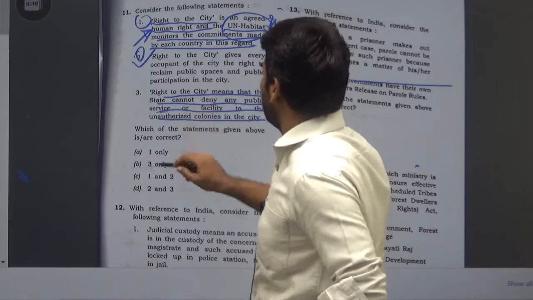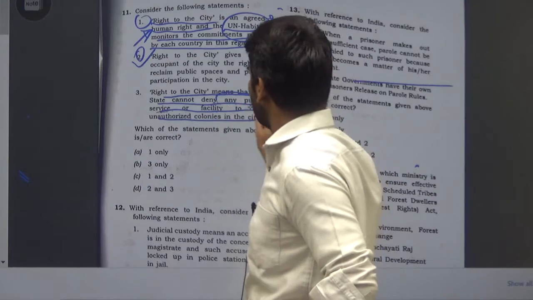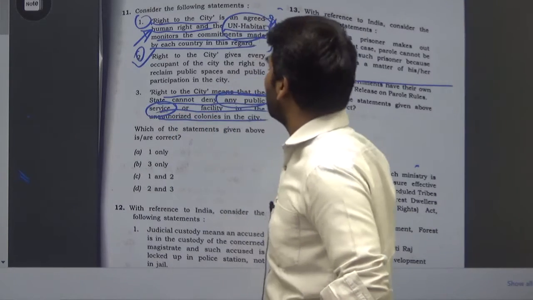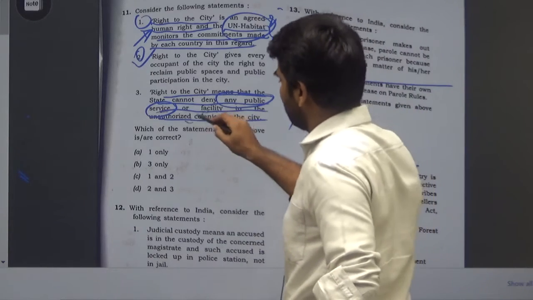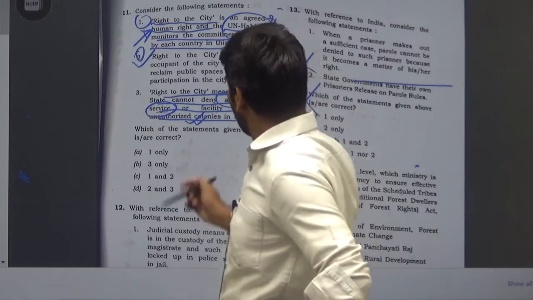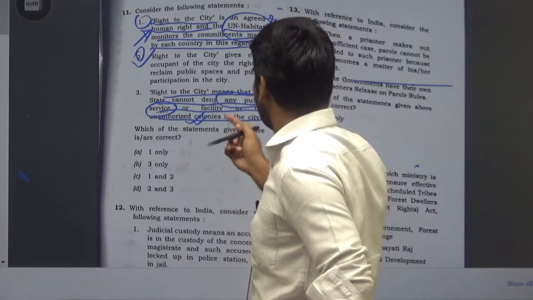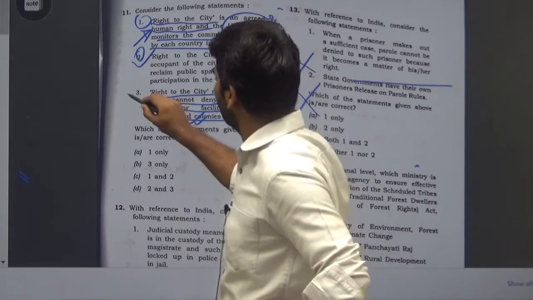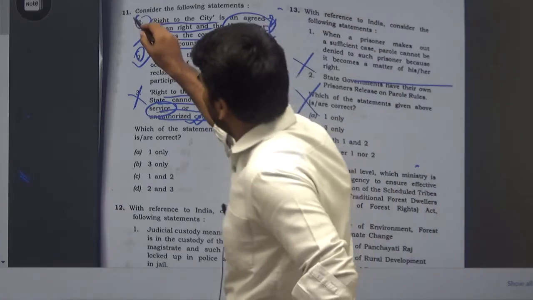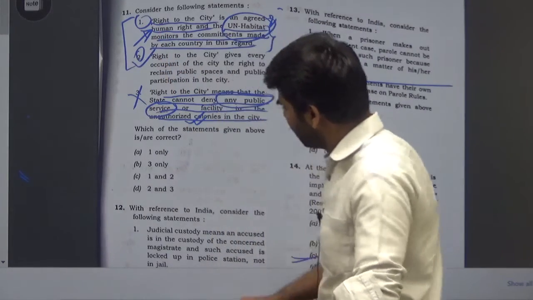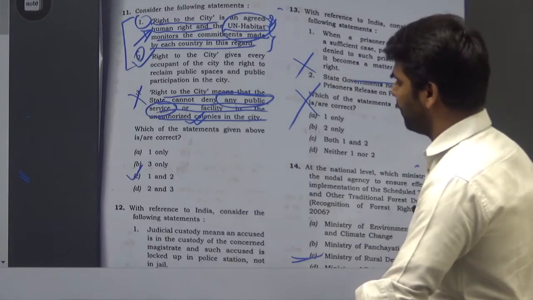Here the statement is, right to the city means that the state cannot deny any public service. There are many public services that a state cannot provide to unauthorized colonies. So not every public service is bound to be provided to unauthorized colonies. So statement 3 could be wrong. So I think 1 and 2, that is option C, is correct here for question number 11.